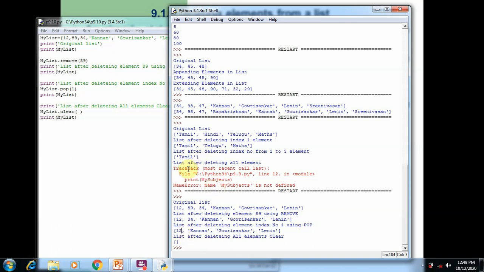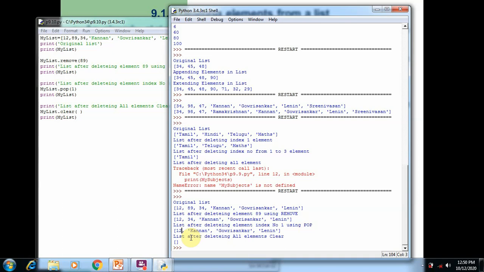So again I repeat, the del statement is used to delete all the elements of the list, as well as the list variable. The clear function is used to delete all the elements of the list, but it does not delete the list variable.